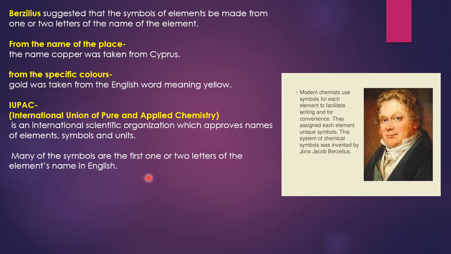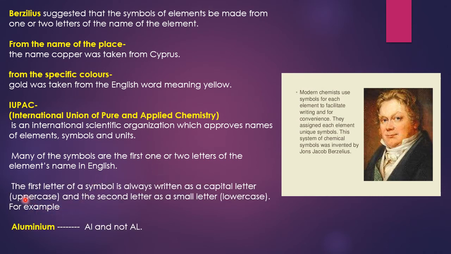Many of the symbols are the first one or two letters of the element's name in English. For example, aluminium. The first letter of a symbol is always written as a capital letter. This is the rule of writing the symbol of any substance in chemistry. And the second one is always a small letter. See, here you can see aluminium, ALUMINIUM. The chemical symbol for aluminium is Al, where A is capital and l is small. If we write it in the form AL, it means that it is wrong.